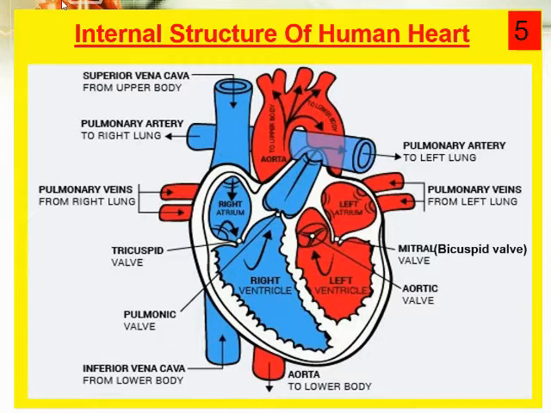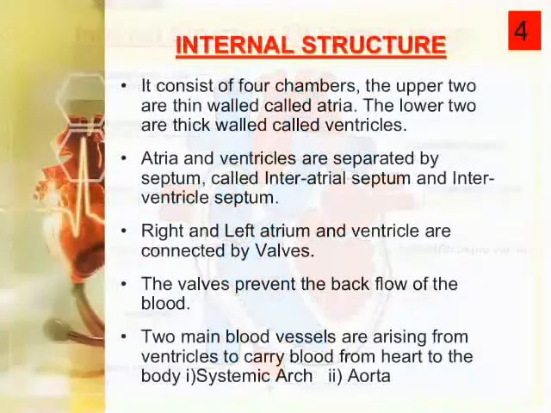So this blood is coming into the human heart, into the right atrium. It will collect in the right atrium, then move into the right ventricle, and from the right ventricle it will go towards the lungs for oxygenation. That's why this blood has a lesser amount of oxygen. Students, this is the internal structure of the human heart.